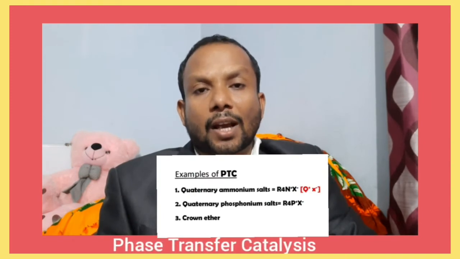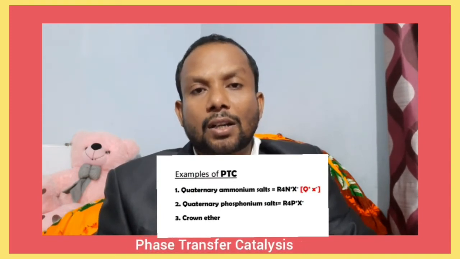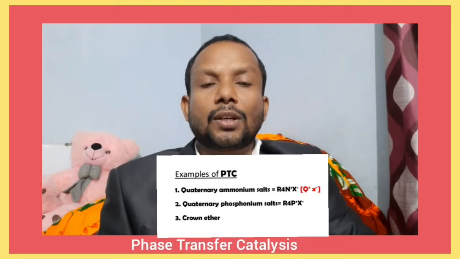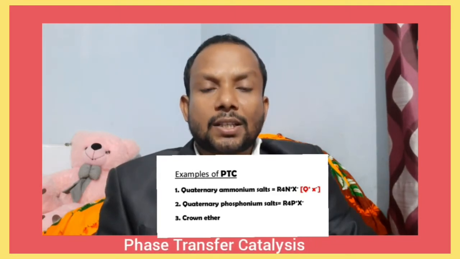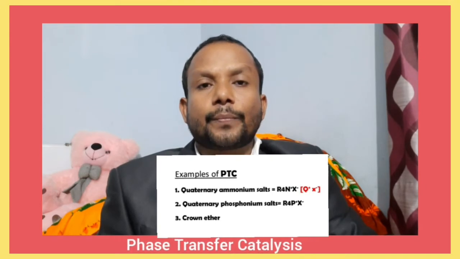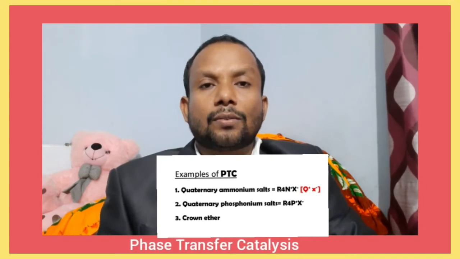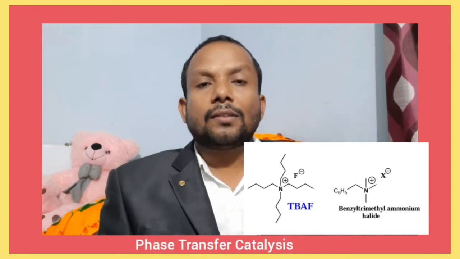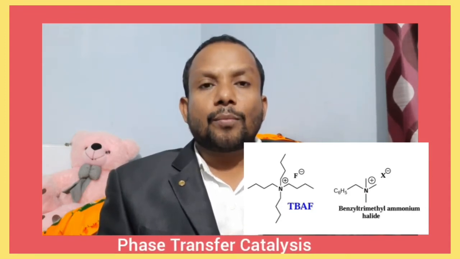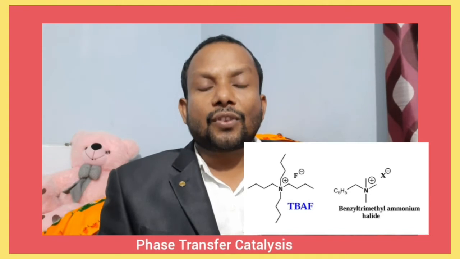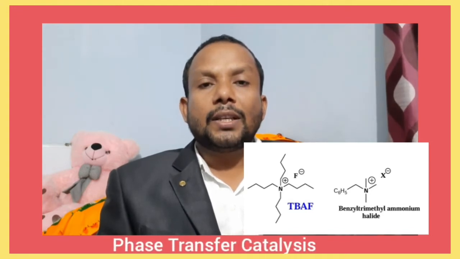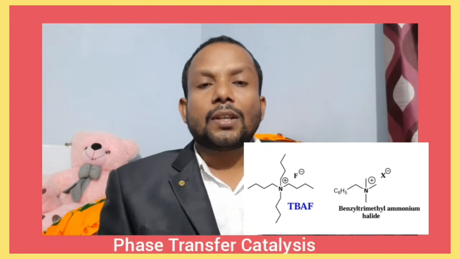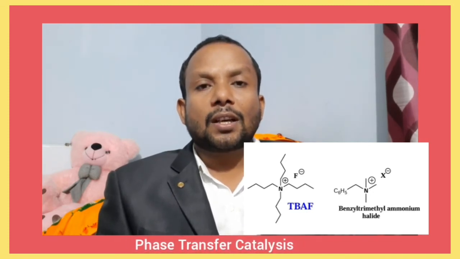One is quaternary ammonium salts, R4N+X-, simply Q+X-. Quaternary phosphonium salts and crown ethers are also used as phase transfer catalysts. See examples: TBAF, tetrabutyl ammonium fluoride, and another one is benzyl trimethyl ammonium halides. These are the examples of PTC of ammonium salts.